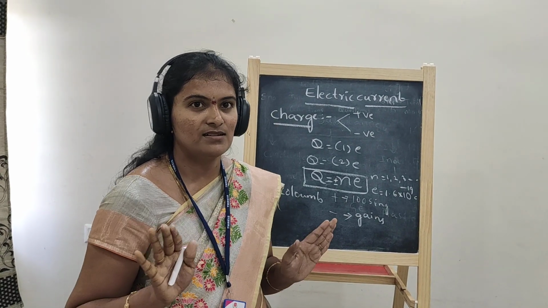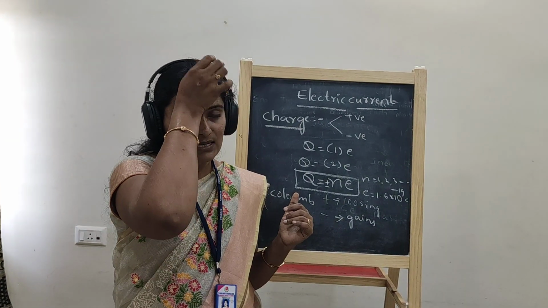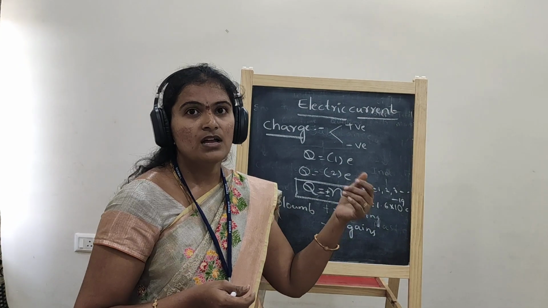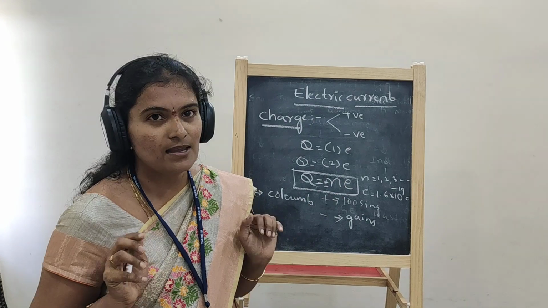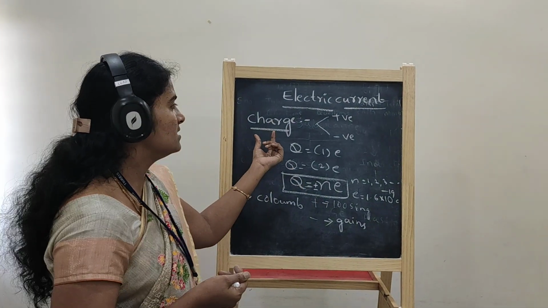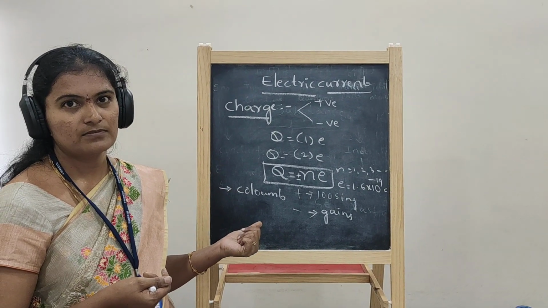Energy is neither created nor destroyed. In the similar manner, charge is neither created nor destroyed. It transfers from one body to another body, but the total charge remains the same. The magnitude of the charge remains the same. That means the charge here obeys the law of conservation of charge.